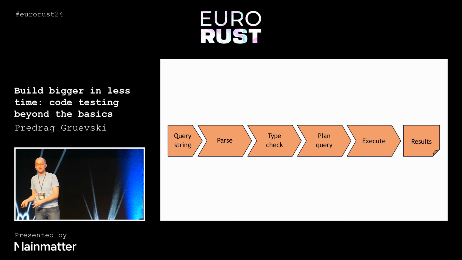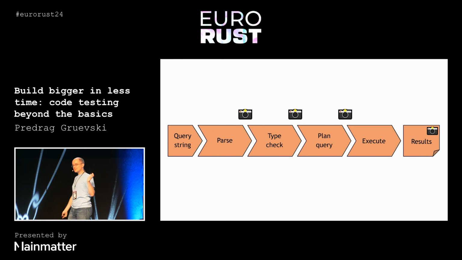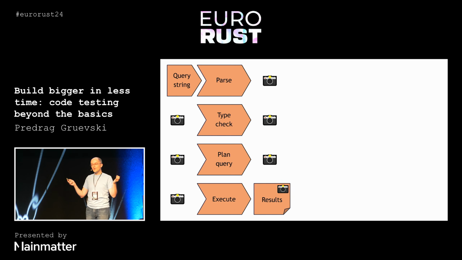First, we have to parse the query. Then we have to make sure that it type checks against the schema. We create a query plan, and then we actually run it. So great. Snapshot testing is cheap. Stick a snapshot at every boundary between all of these different interfaces. But since we now have snapshots, something very interesting can happen. We can actually reorder how we run all of these tests.